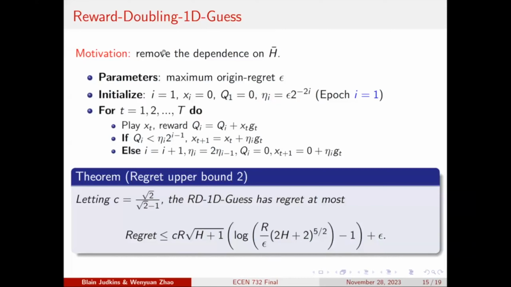Okay. So until now, we have a strong assumption on the upper bound h bar. But one question is, what if we don't know the upper bound? What can we do? Then it gives us the motivation for this reward doubling guess algorithm. That is, we guess the upper bound, which takes the value h bar equals 2 to the power of i minus 1. And the remaining things are the same as the simple reward doubling algorithm.